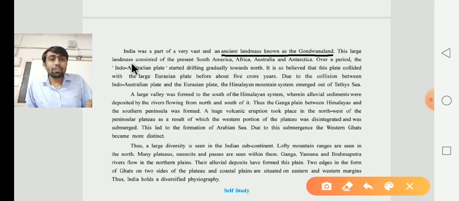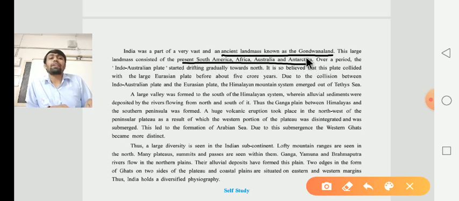These large land masses consist of the present South America, Africa, Australia and Antarctica.